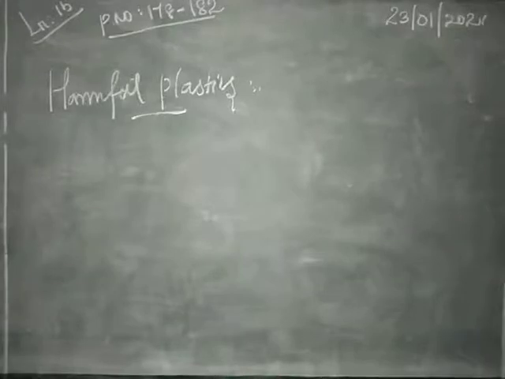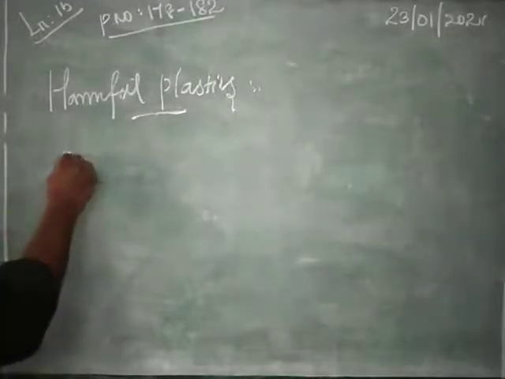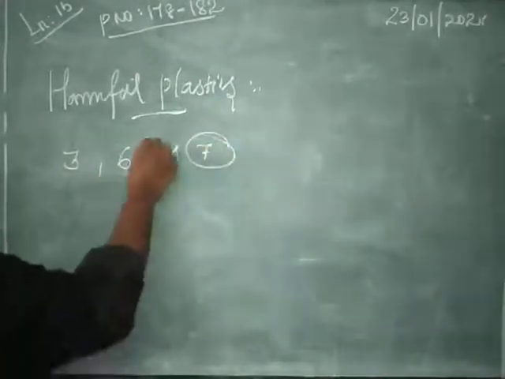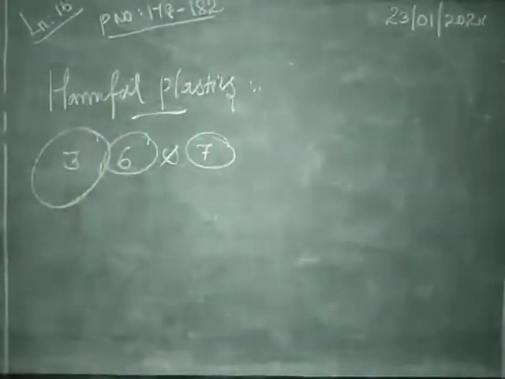Because of flexibility, strength, color, and fire or UV resistance. For this purpose we add chemical additives. The following resin codes are unsafe. What are they? 3, 6 and 7.